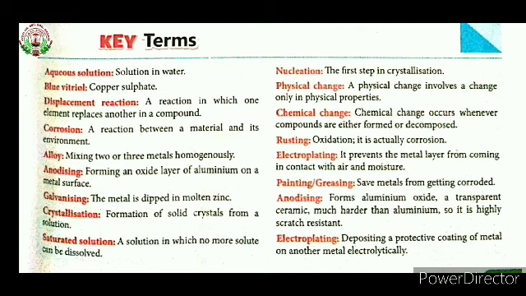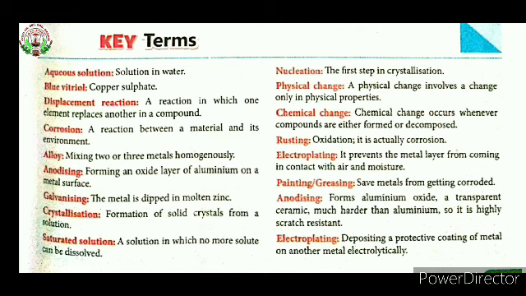Physical change involves a change only in the physical property. In this, no new substance is formed. Then the next one is chemical change. Chemical change occurs whenever compounds are either formed or decomposed. In this, new substances are formed. Then the next topic we covered is rusting. Rusting means oxidation.